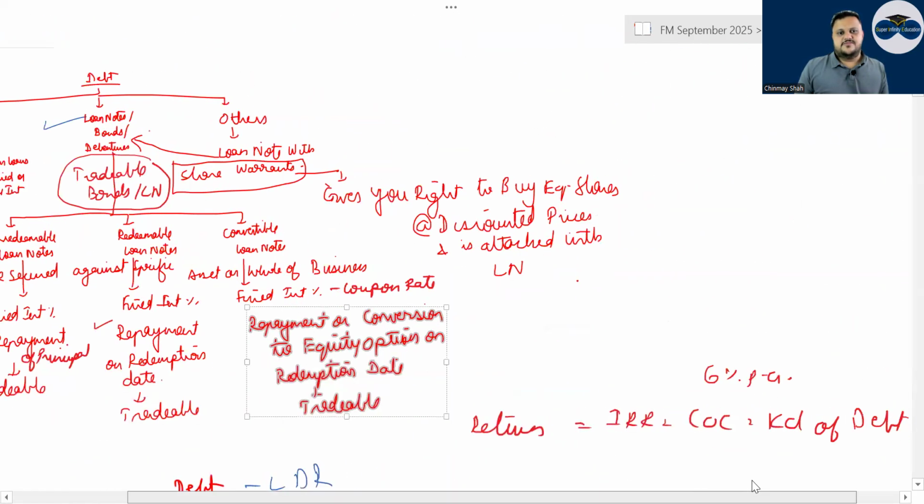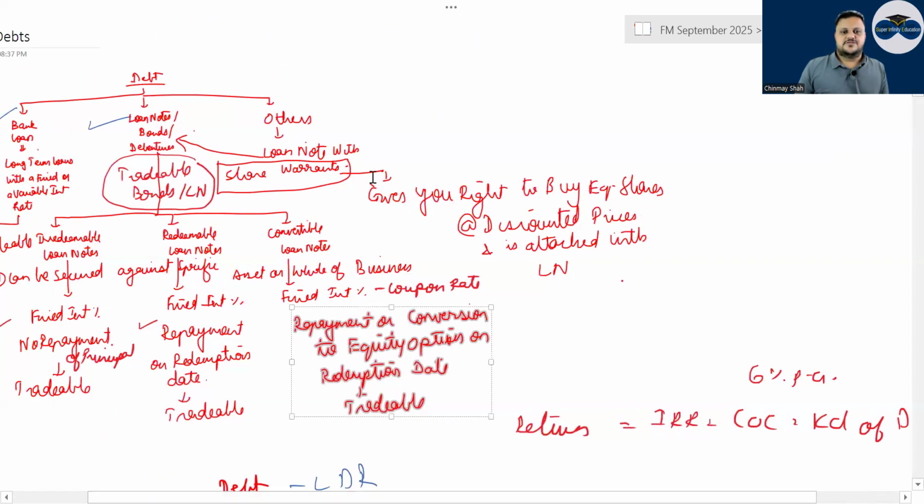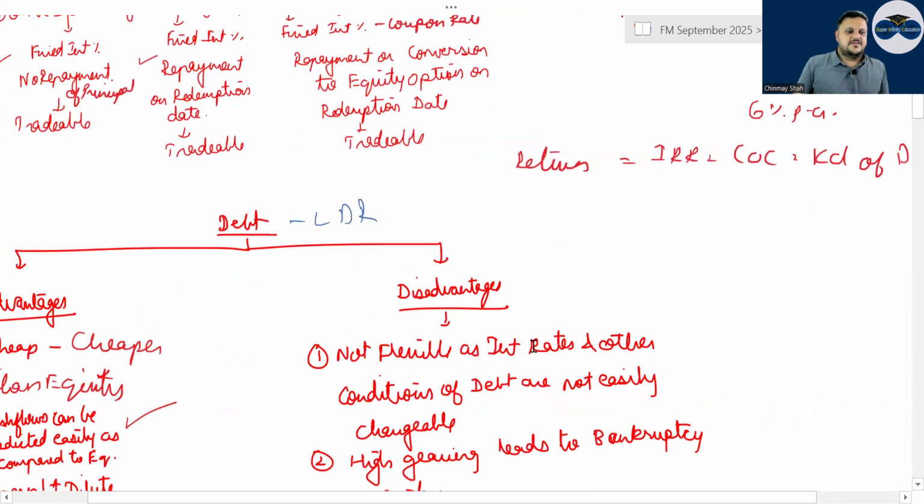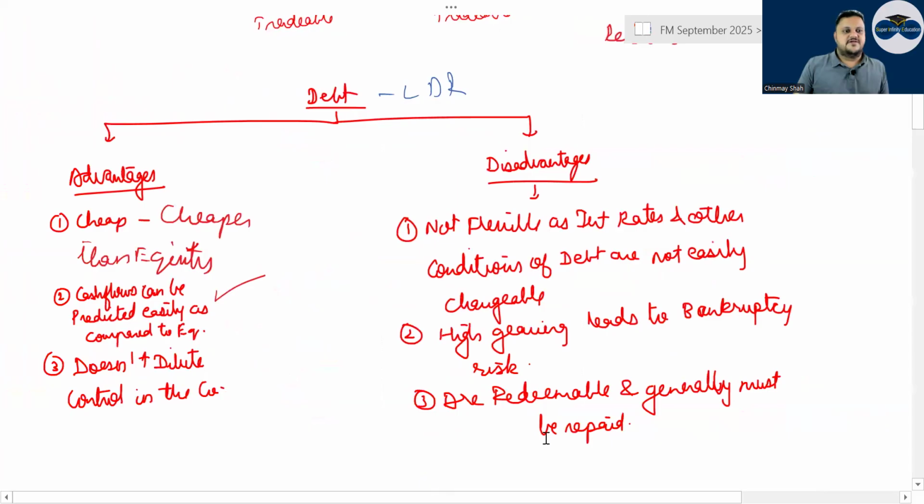And then you also have what? Loan note with share warrants, correct? Gives you right to buy equity share at discounted prices and is attached with the loan note. So with the loan note, a share warrant is attached. So you can buy shares when you buy the loan notes, correct or not? And then you have what? Advantages and disadvantages, correct?